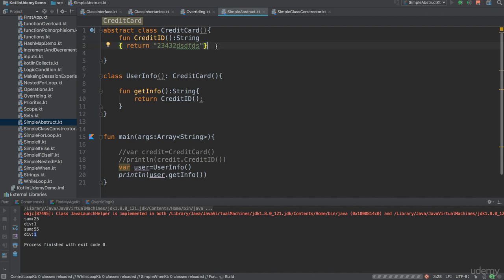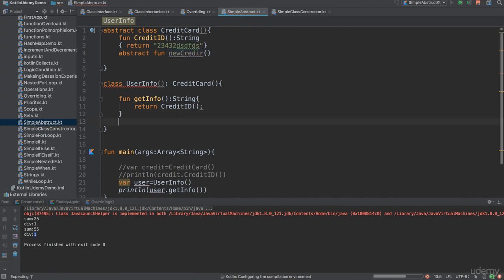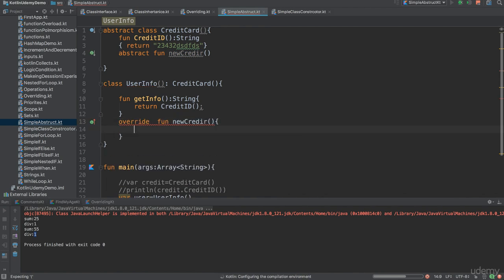When you define your method as abstract, that means this method needs to have an implementation. So if you say, hey, this method is abstract, that means, let's suppose a function updates, a new credit. I suppose this function doesn't have any implementation for now, so just do it in this way. That means the one who will inherit this class has to implement this function. How does he do that? You know how to do it. He just overrides that method and implements this function for us.